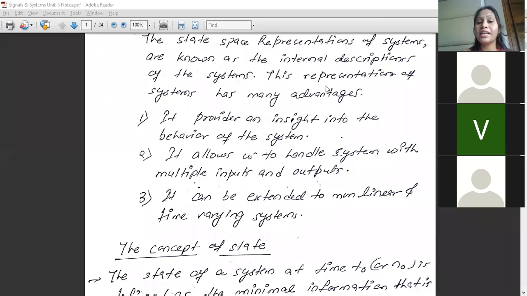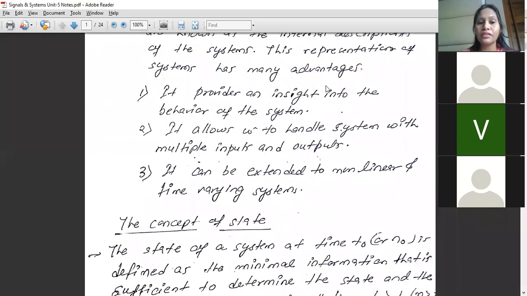It provides us an insight into the behavior of the system. Now while going into the internal description of the system, we can definitely go into the behavior of the system. We can examine and we can analyze the behavior of the system. Now what actually it allows us is to handle systems with multiple inputs and outputs. We can even go for multiple sets of inputs and multiple sets of outputs. So with this we are allowing the system to handle multiple inputs and multiple outputs.